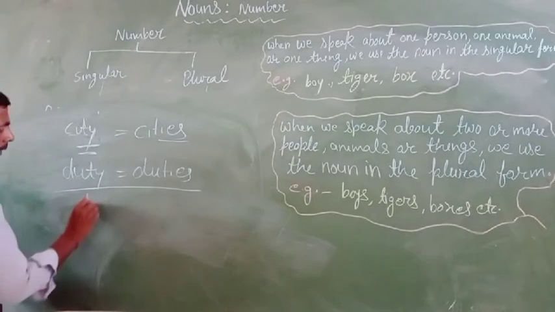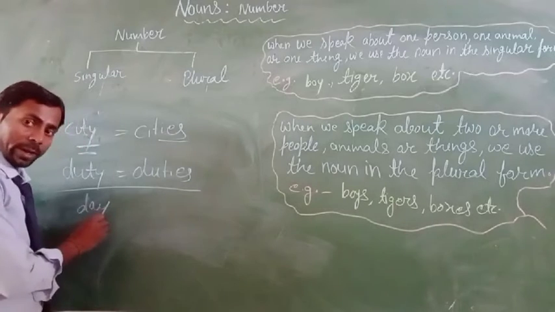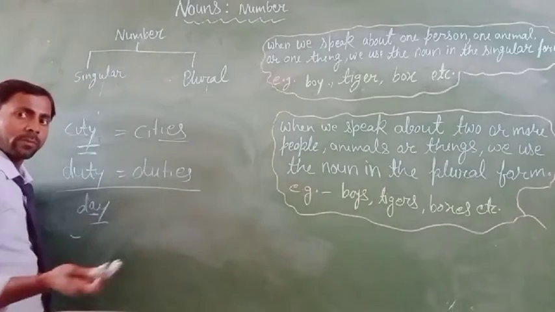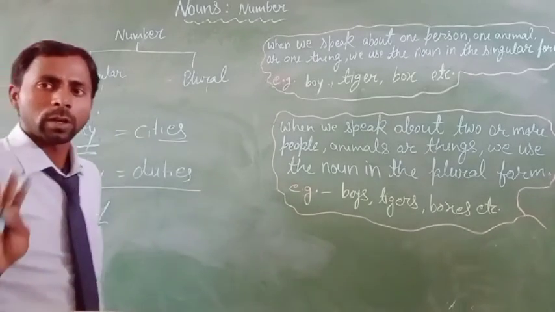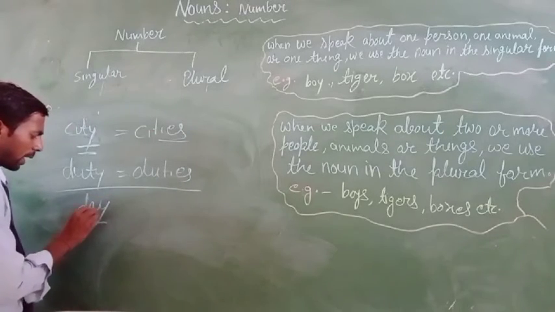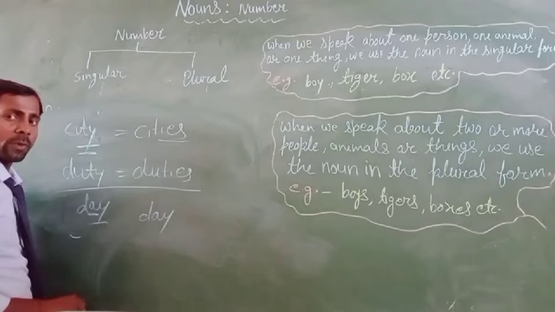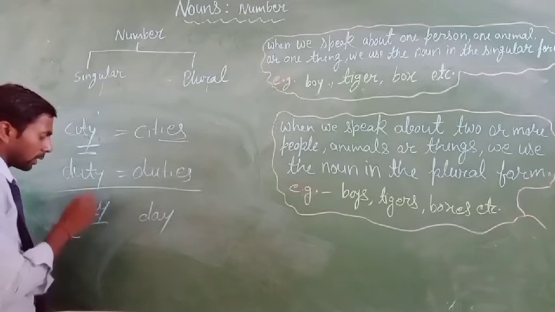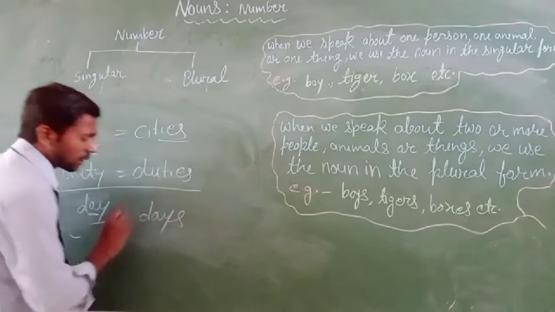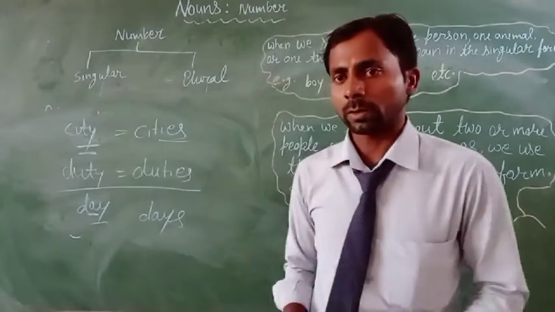like a day, you can see here is the y. Okay, here is the y, and before the y you can see here is the vowels letter. A is a vowels letter. There are 5 letters of the vowels: a, e, i, o, u. So you can see here before the y you can see a vowels letter. Then we can change these words into the plural form. Then we can't use ies. Okay, you only add s and change these words into the plural form. Clear? Clear now?